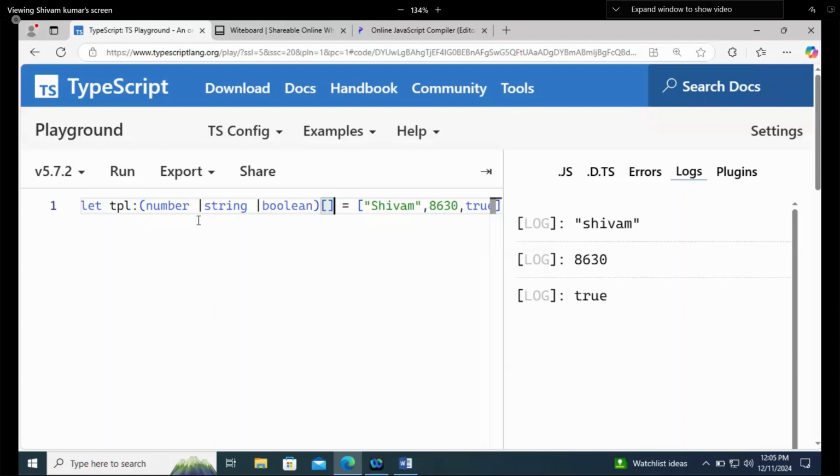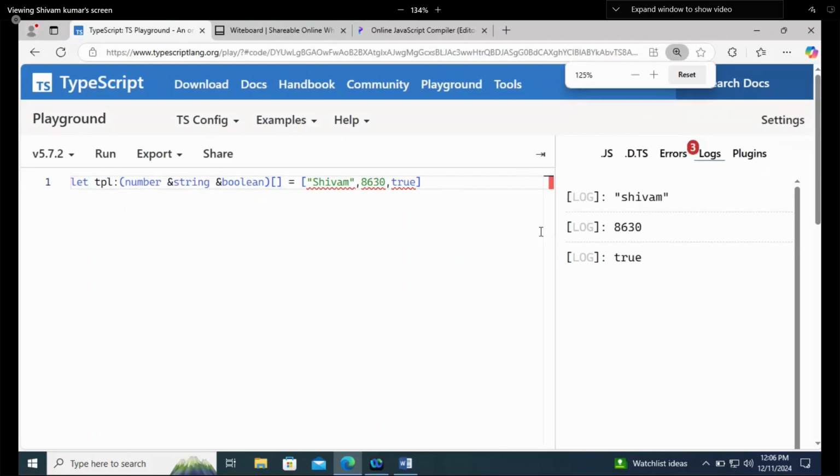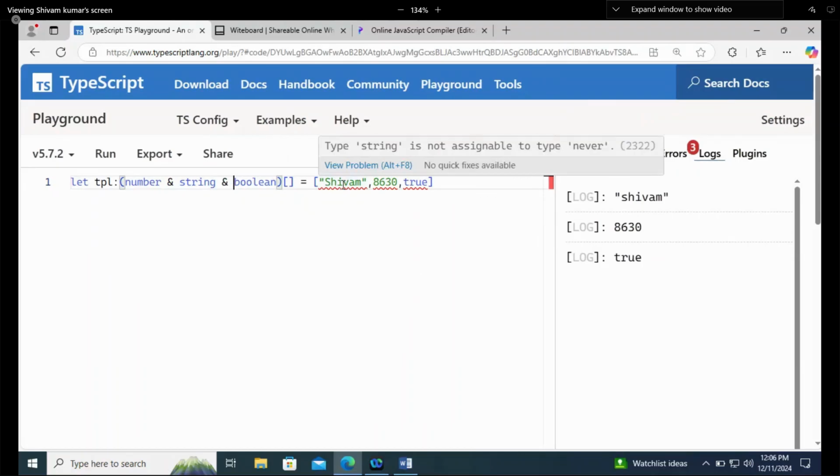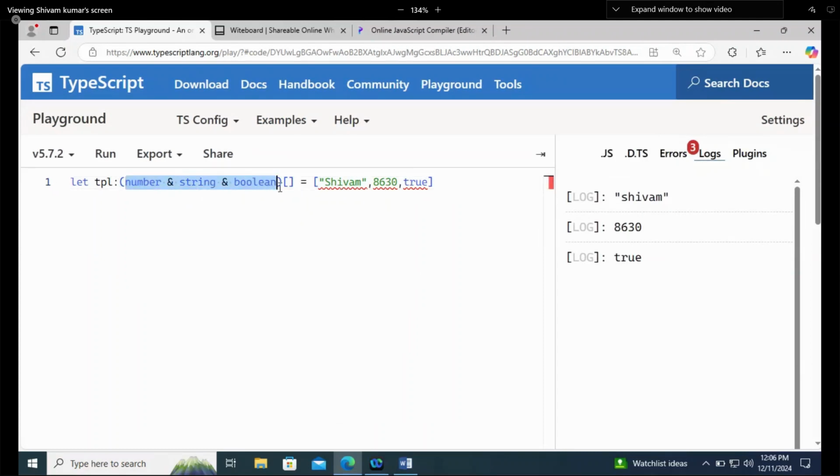Now, if I am casting these with an and, we are getting an error here. Now I am trying to create an intersection and the values I am giving are equal, right? But there is an error. Why is there an error? Once you check it, the error is saying that string is not assignable to type never. Once you are creating an array of intersection, it's going to say no, never.